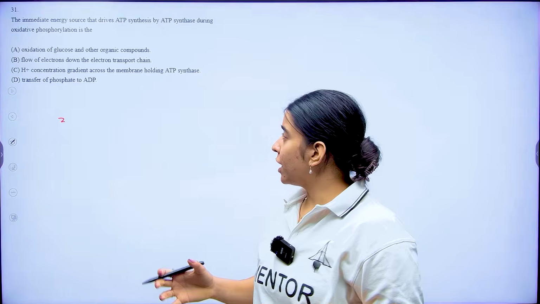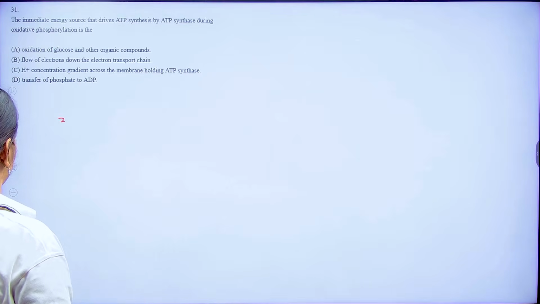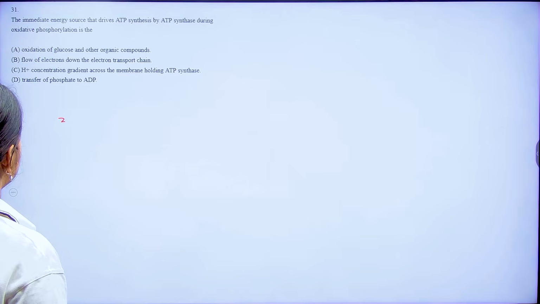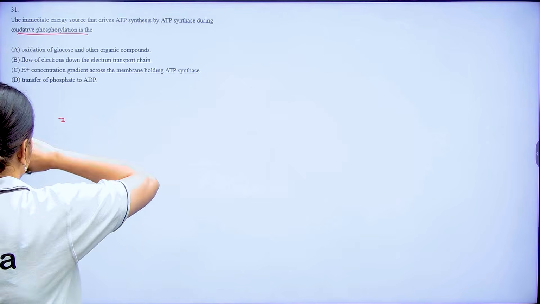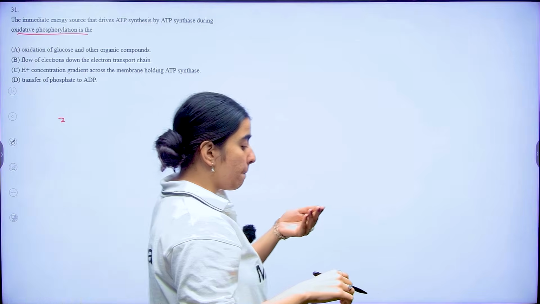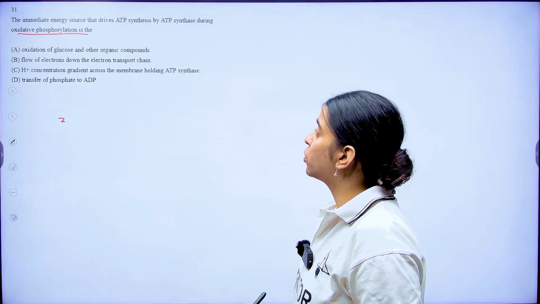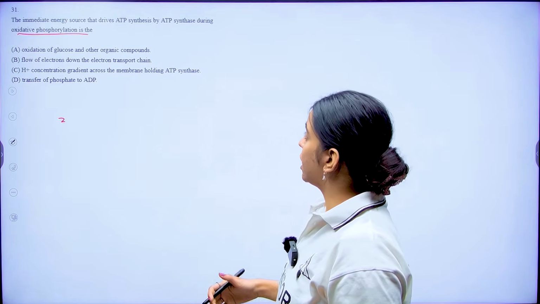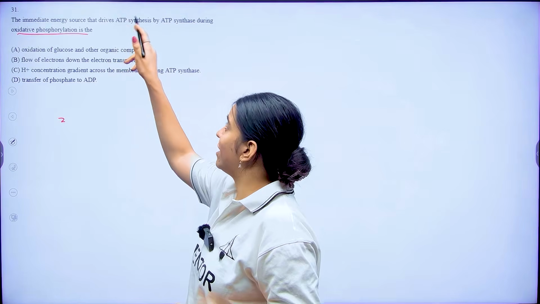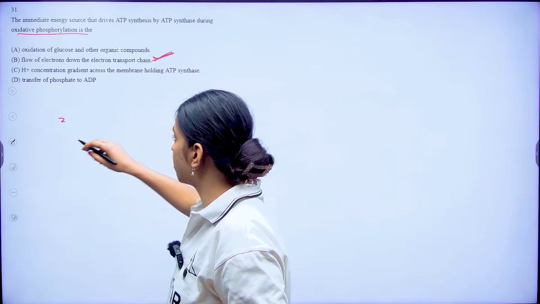Okay, so let's start with your question number 31. The question number 31 says that the immediate energy source that drives ATP synthesis by ATP synthase during oxidative phosphorylation. So what is this? This is the electron flow that happens through your electron transport chain, right? The flow of electrons that is happening down your ETC, that is the immediate source that will drive ATP synthesis by your ATP synthase. So here my option number B is going to be correct.